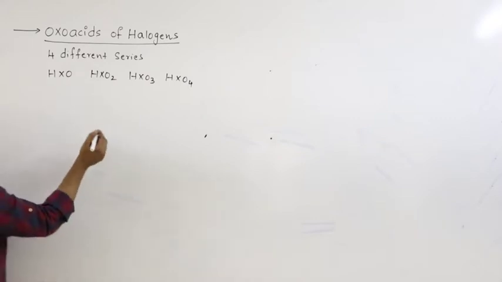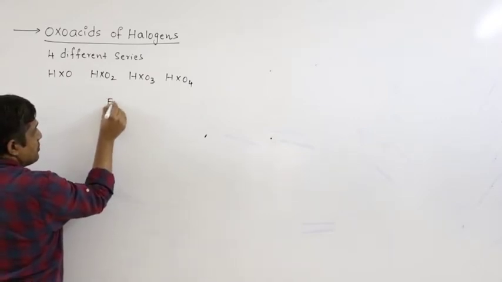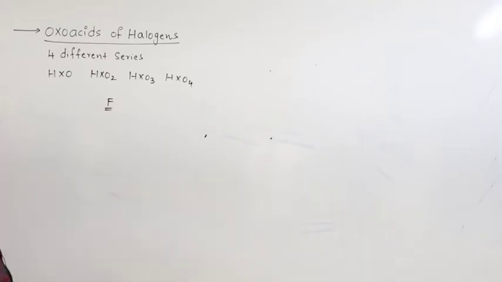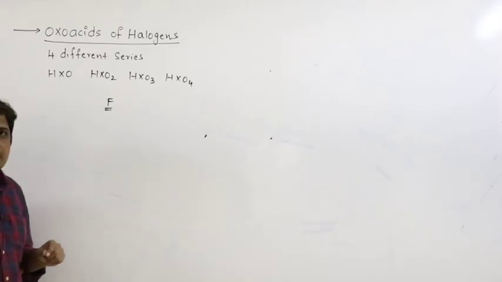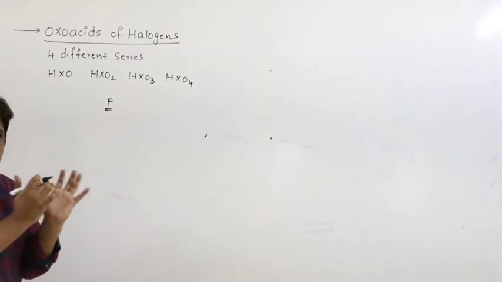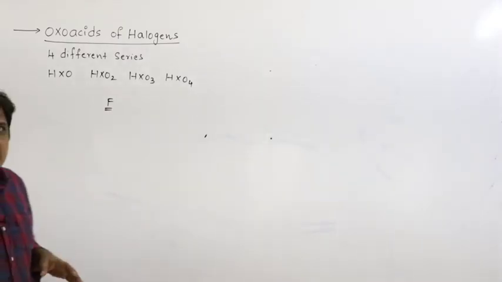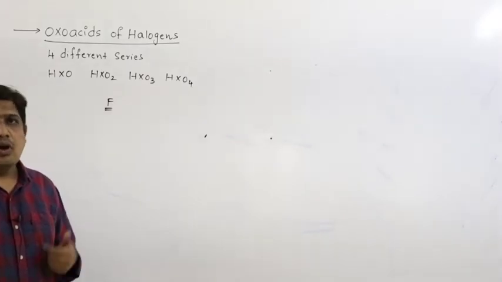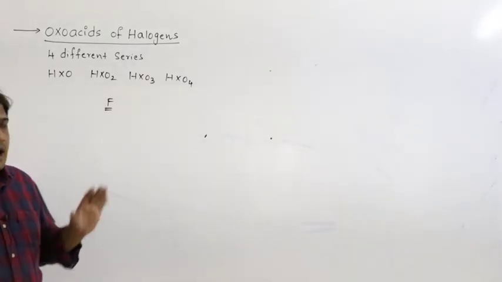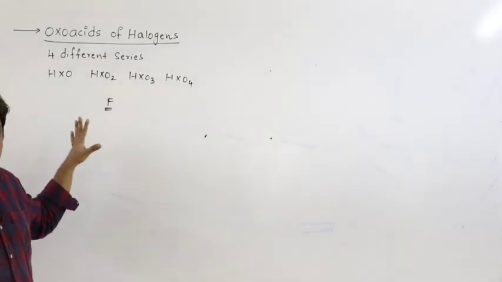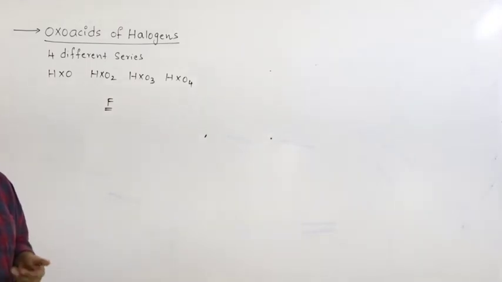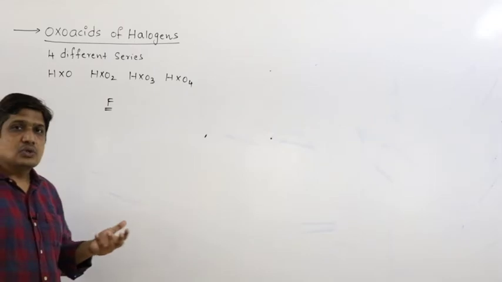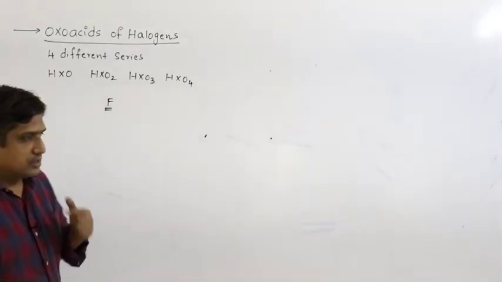So let us study which halogen forms which oxo acid. Now most of these oxo acids cannot be isolated in pure form, right? So we cannot isolate them, we cannot prepare and separate them. They either exist in solution or in the form of salt, because mostly they are unstable.